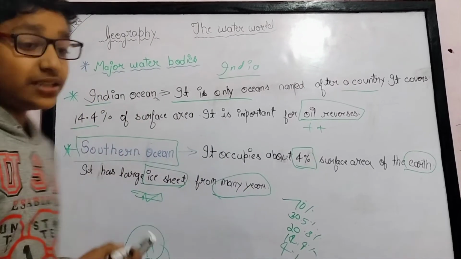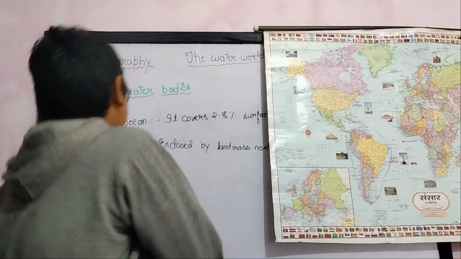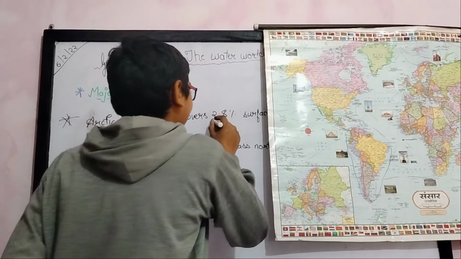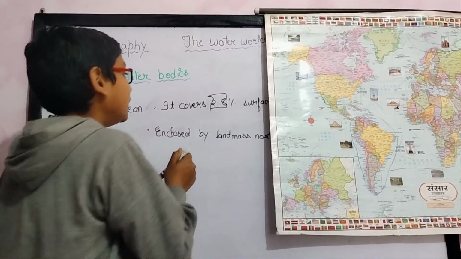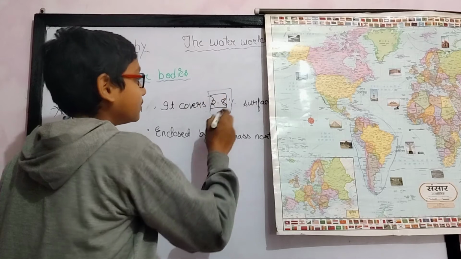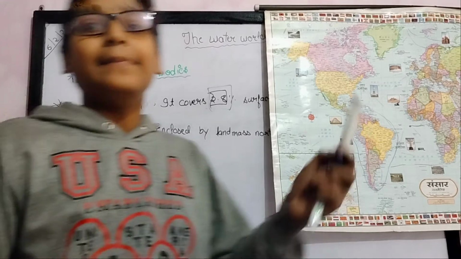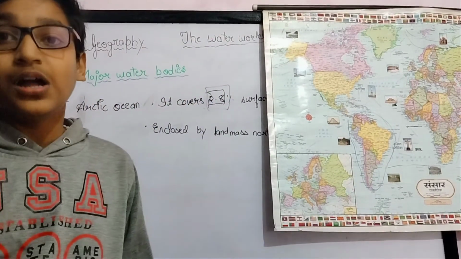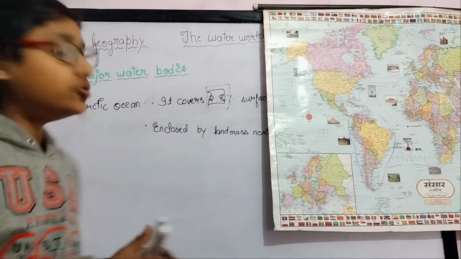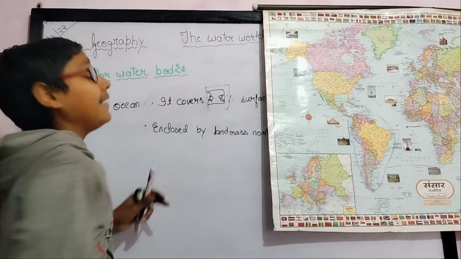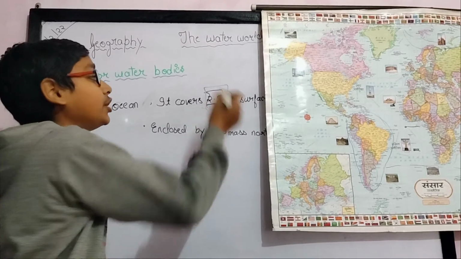Now let's see the last ocean, the Arctic Ocean. The Arctic Ocean covers 2.8% of the surface area of the Earth. We have studied the Pacific Ocean at 30.5% and the Atlantic Ocean at 20.8%. The Arctic Ocean is the smallest and covers the smallest percentage, only 2.8% of the surface area.